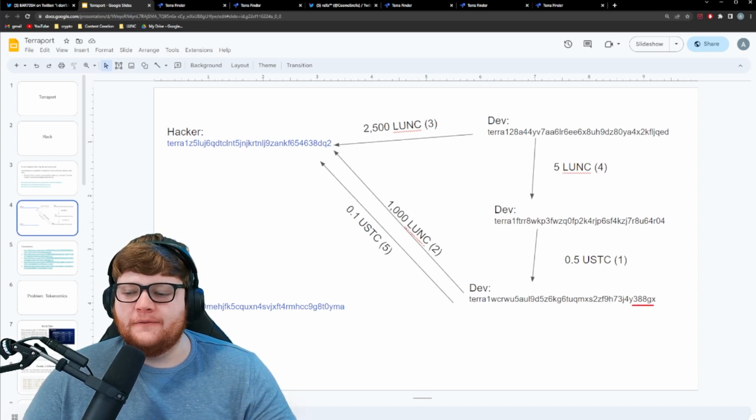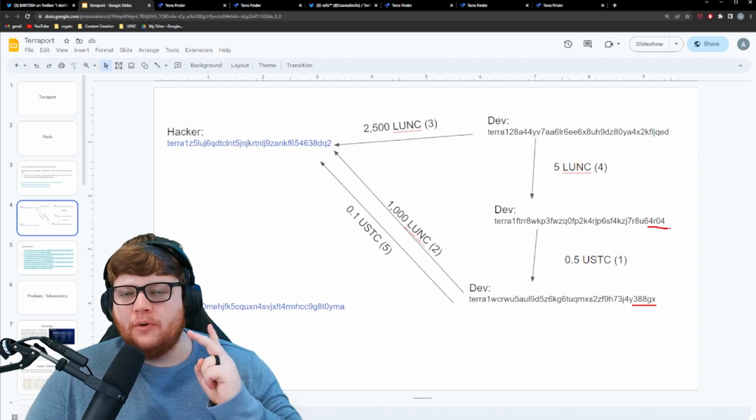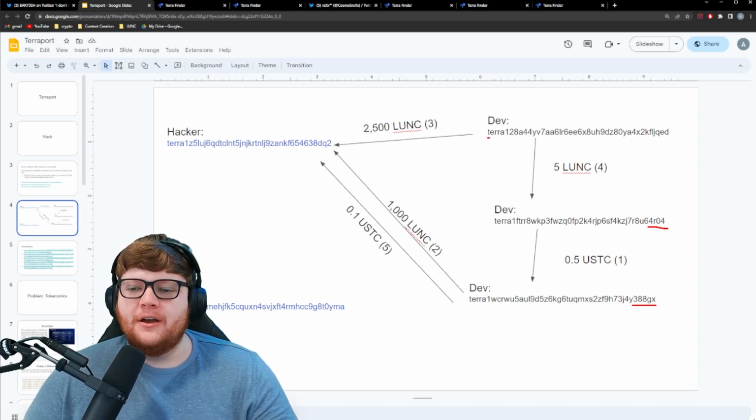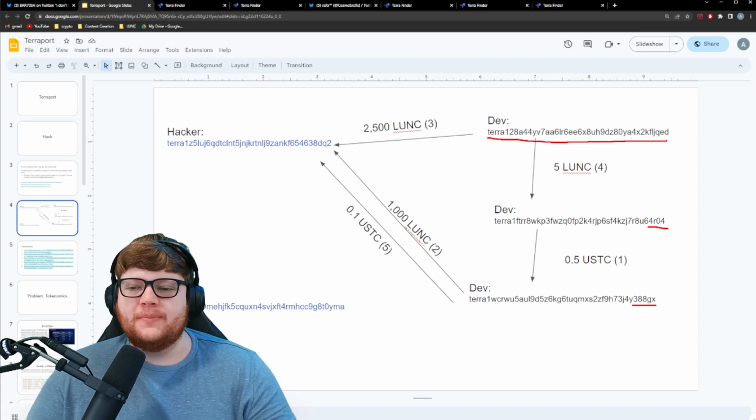First of all, right here, that's our first guy that we talked about, 388GX. And then we also have 4R04, two wallets that we talked about earlier. And then there's another dev wallet that we're going to circle back to in just a minute because there's other evidence that other people researched about this other wallet.